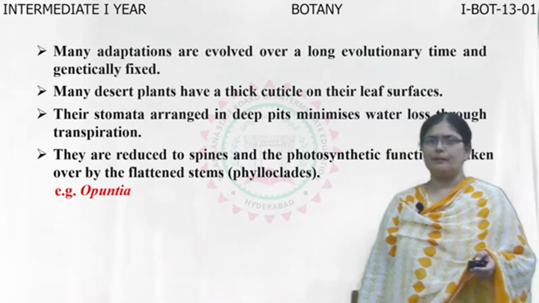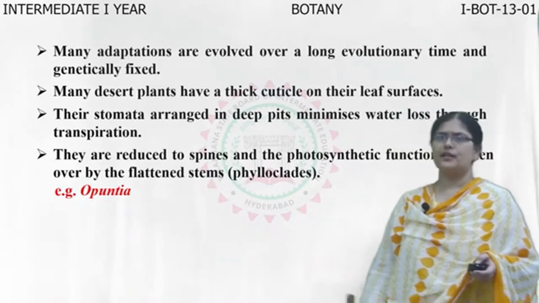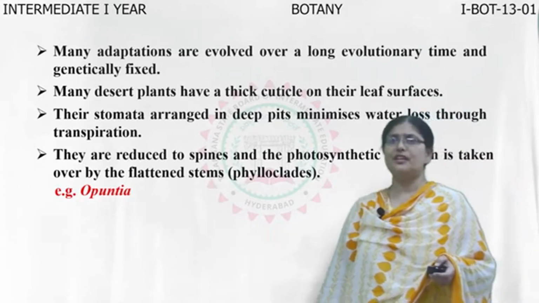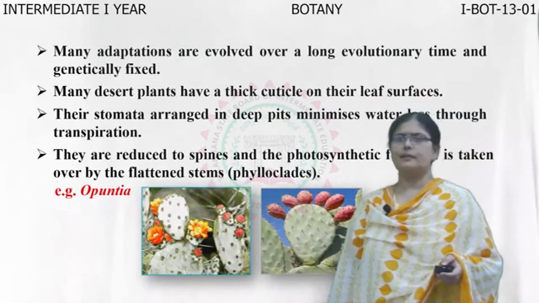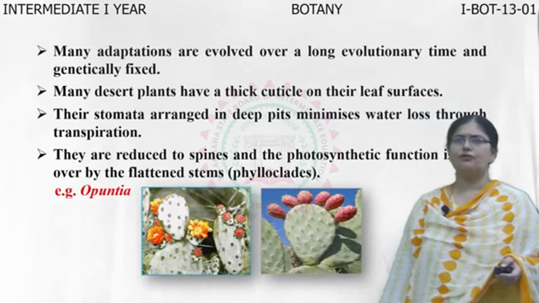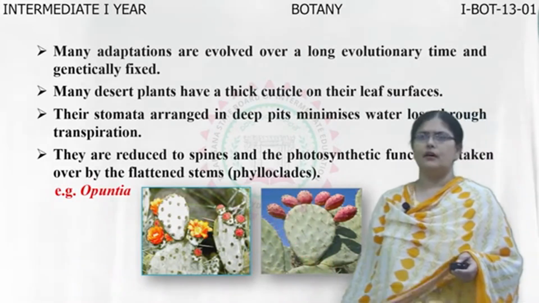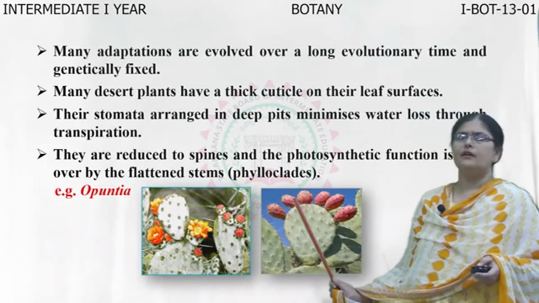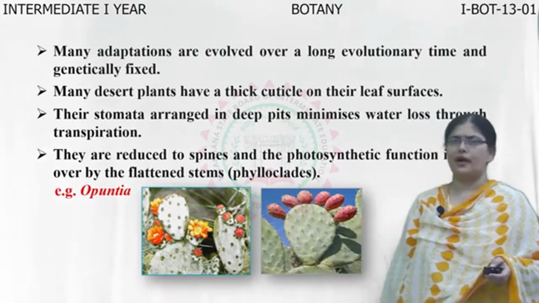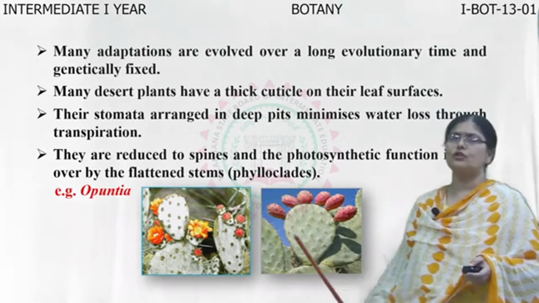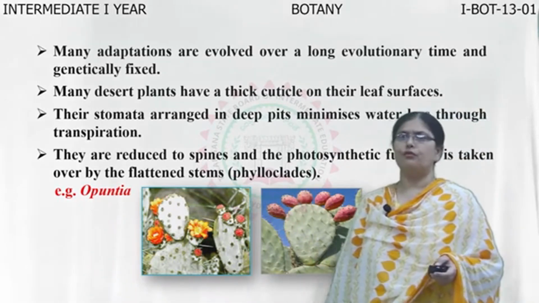So, such adaptations we have seen in nature taking place over long evolutionary time, and all these adaptations have been genetically fixed in these living organisms. You can see the pictures of Opuntia here, where the flattened green stem is nothing but the photosynthetic part of the plant, which is performing the function of fixing the carbon dioxide into carbohydrates, whereas the leaves are reduced into spines in order to avoid the maximum loss of water.